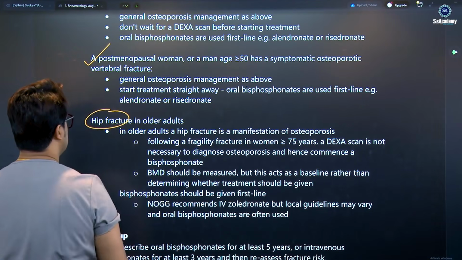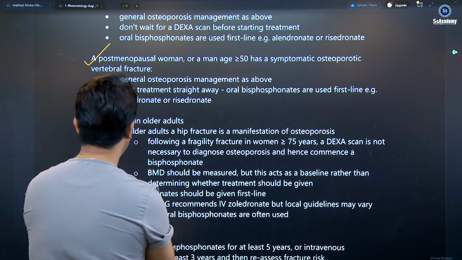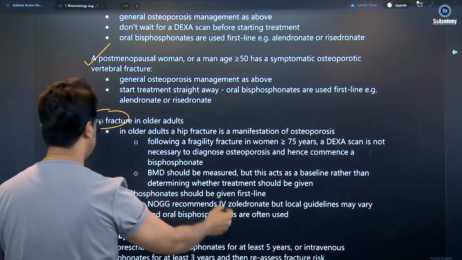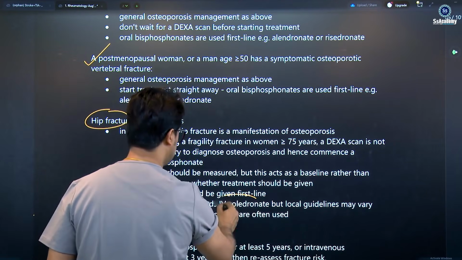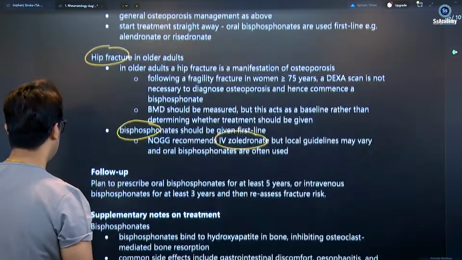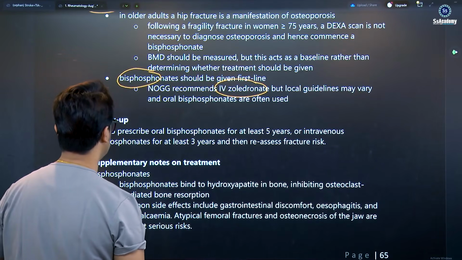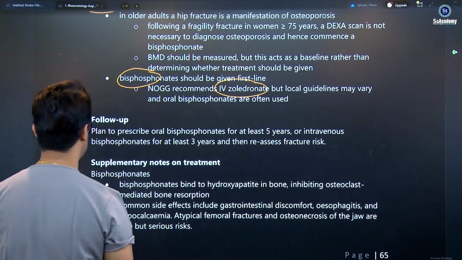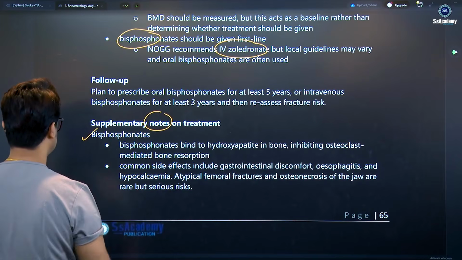In older adults, a hip fracture is a manifestation of osteoporosis. Yes, the bisphosphonate should be given first line. NOGG says IV zoledronate, but local guidelines may vary and oral bisphosphonate is first. Follow-up plan: prescribe oral bisphosphonate for at least 5 years, intravenous bisphosphonate for at least 3 years, and reassess the fracture risk.